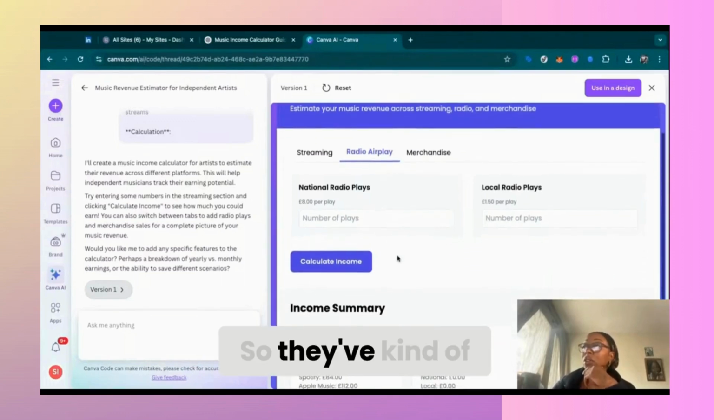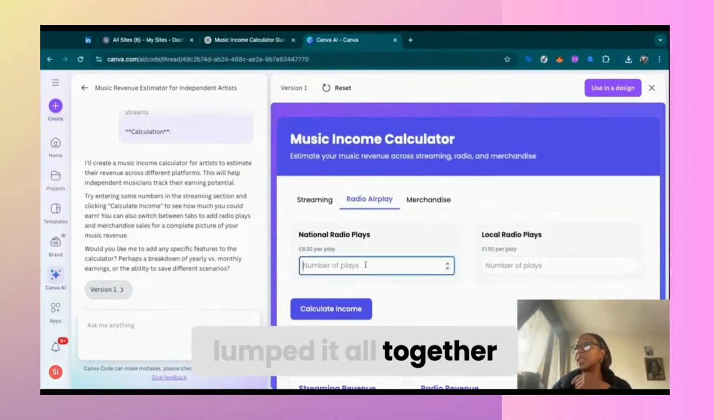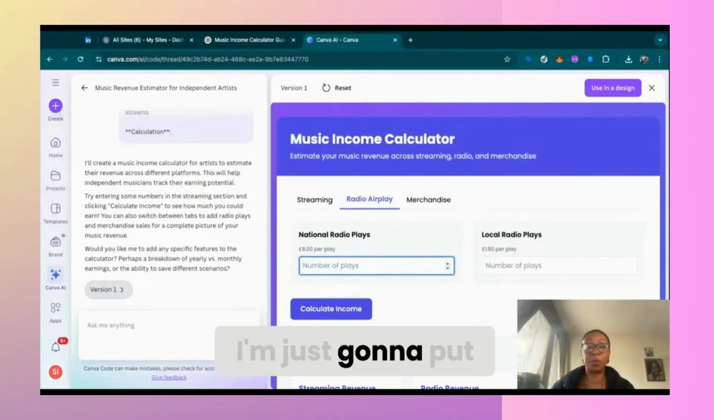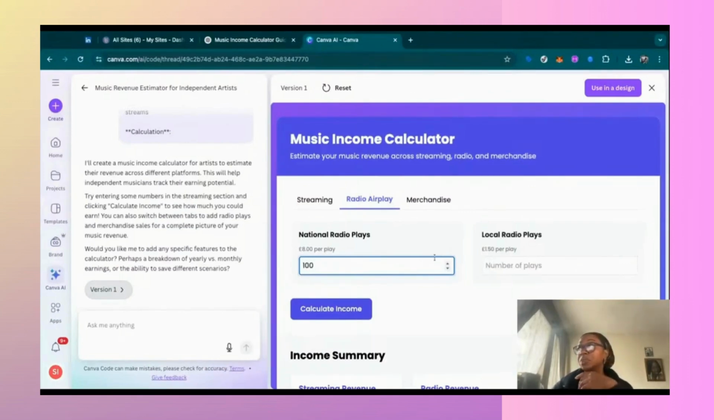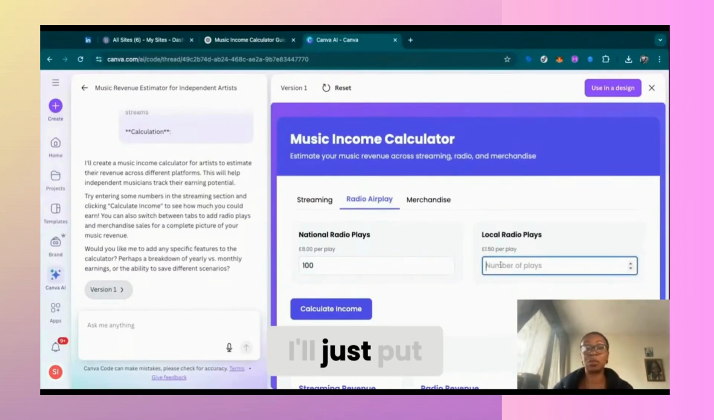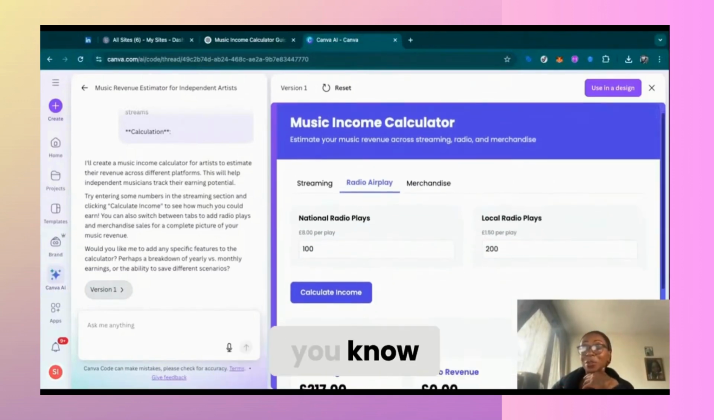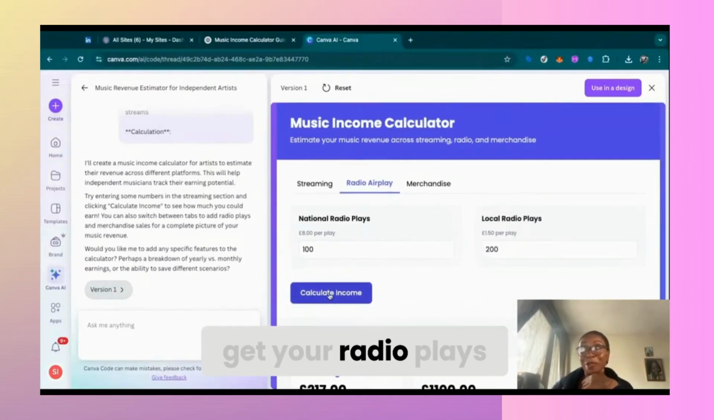Radio airplay, national radio plays. Okay, so they've kind of lumped it all together. So national radio play, £8 a play. That's not really a true reflection. So we know that. I'm just going to put 100 local radio plays. I'll just put 200. This is why you should always aim for radio plays as well. People down it, but no, get your radio plays.